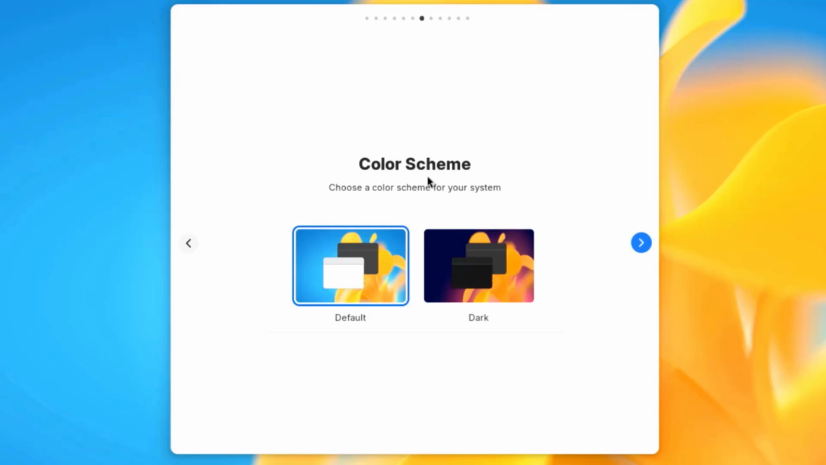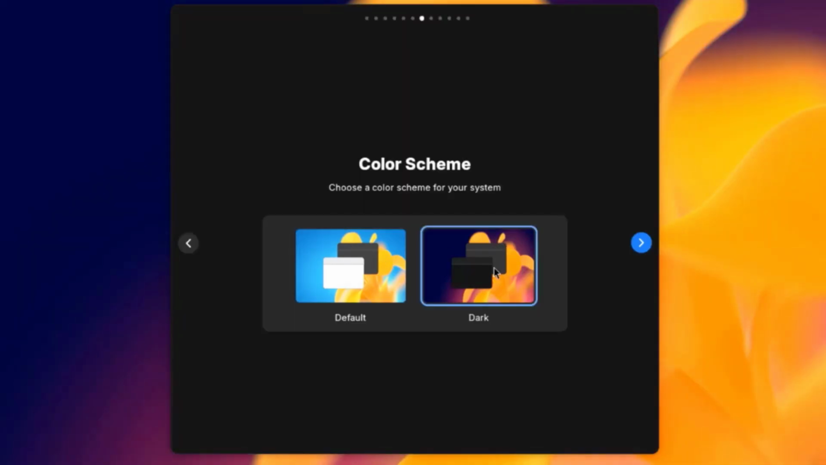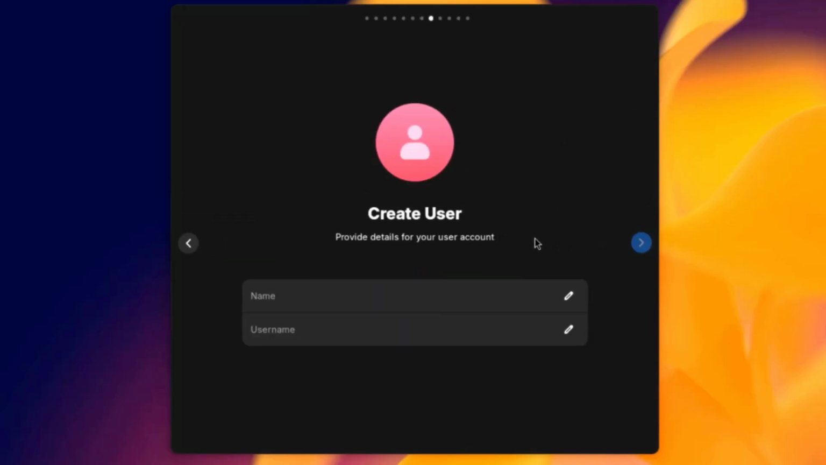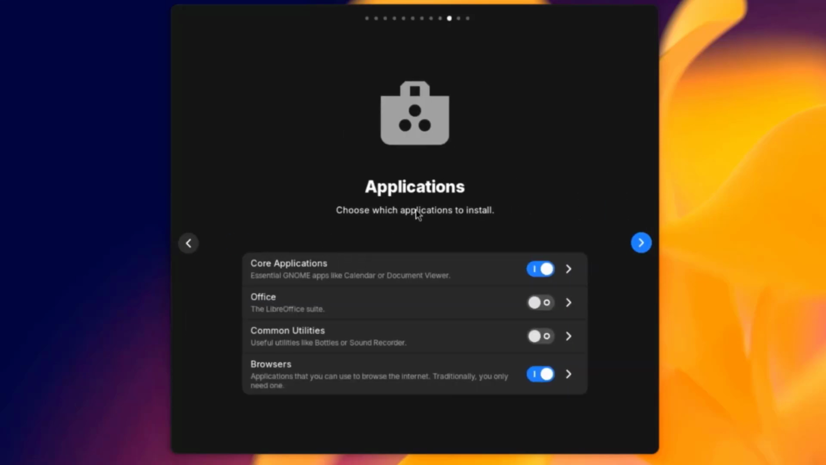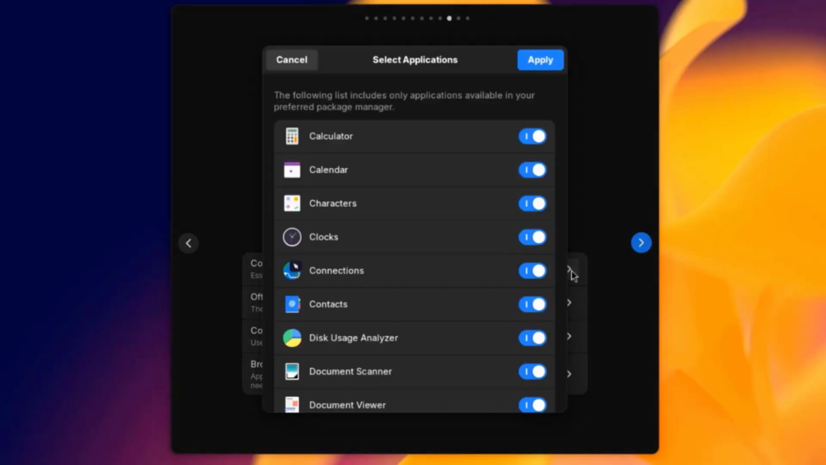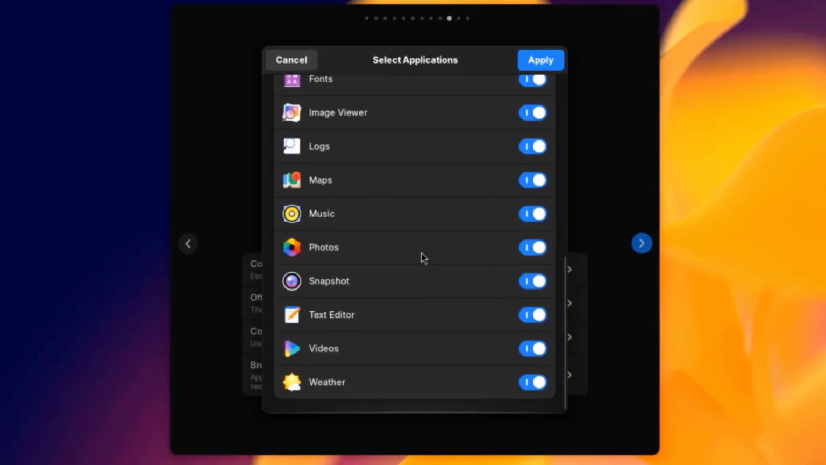So I'll choose a color scheme. I'm going to choose dark. I'll create a user account. I'll type a device name. So here you can choose applications to install. This is core applications, and there's a forward arrow here. I'll click on that, and you can turn some of these off.